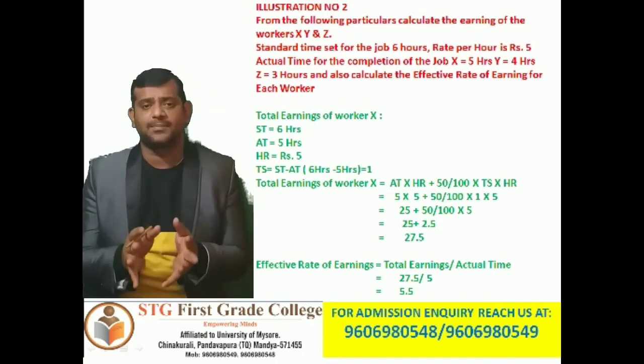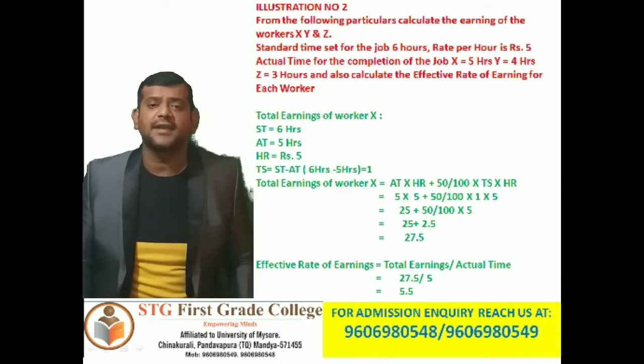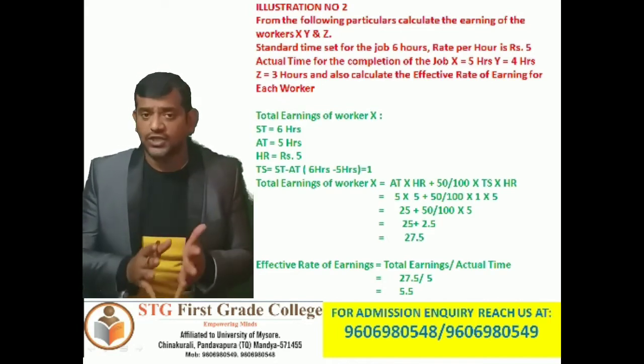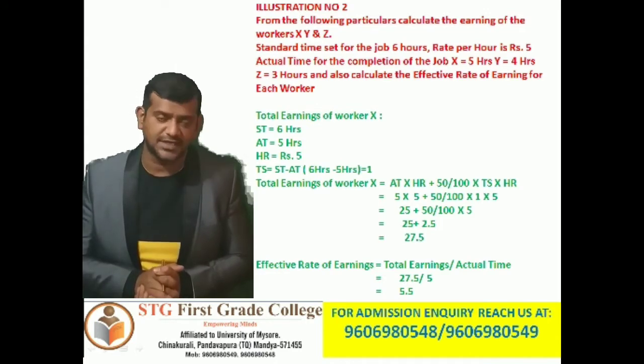So in this given problem, there are 3 employees. Clear? They are X, Y, Z. So we are supposed to calculate total earnings of X, Y, Z and effective rate of earnings.